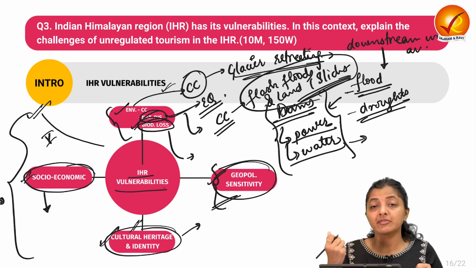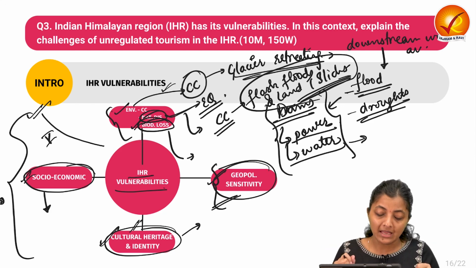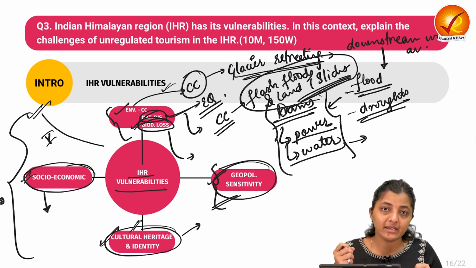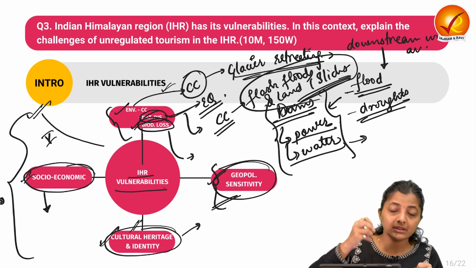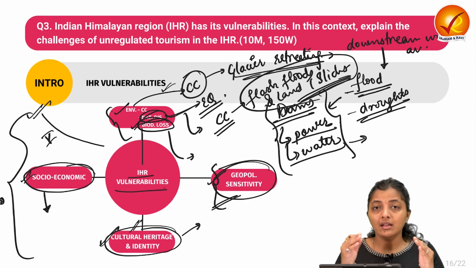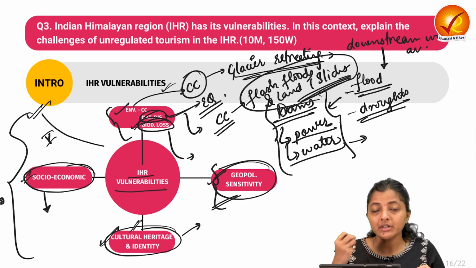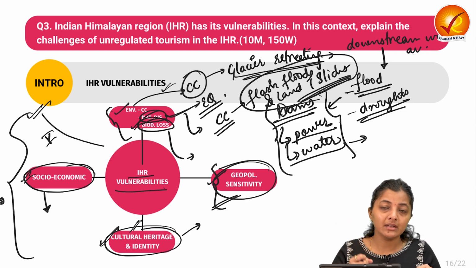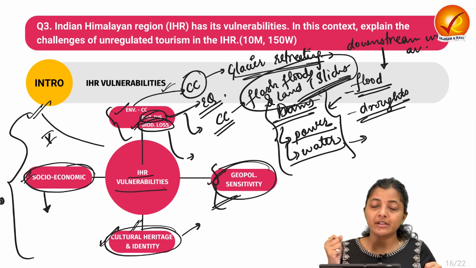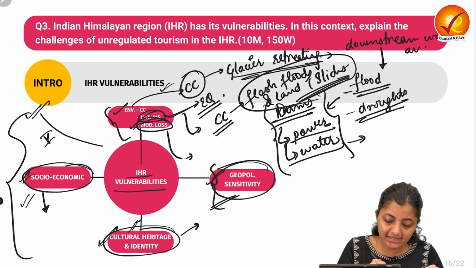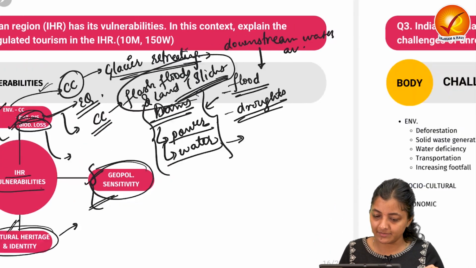So there are losses of livelihood of the people over there, and their limited dependency on some traditional activities, on some agriculture, and any issue on those traditional activities will lead to the hampering of their livelihoods. And also the limited infrastructure exacerbates their ability to handle natural disasters, also human-made disasters. So these are some socio-economic vulnerabilities.